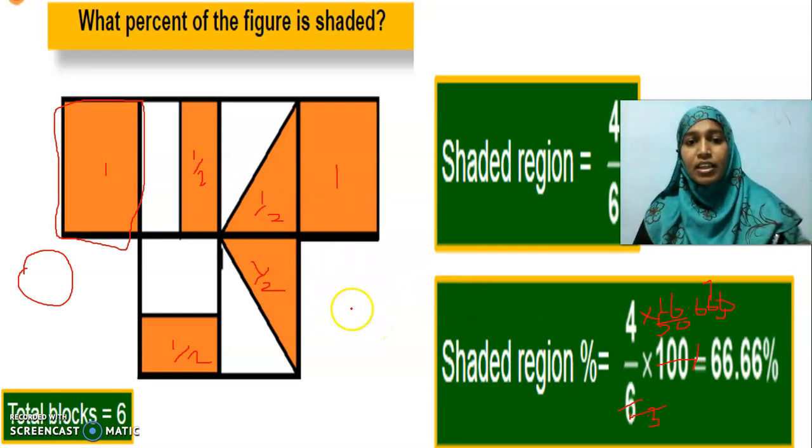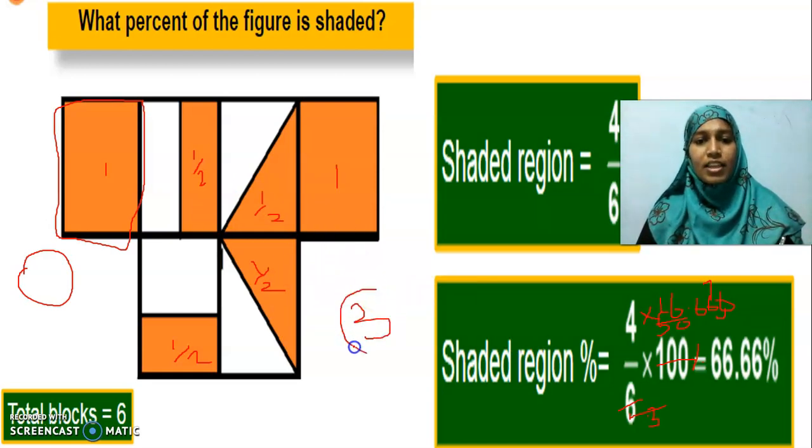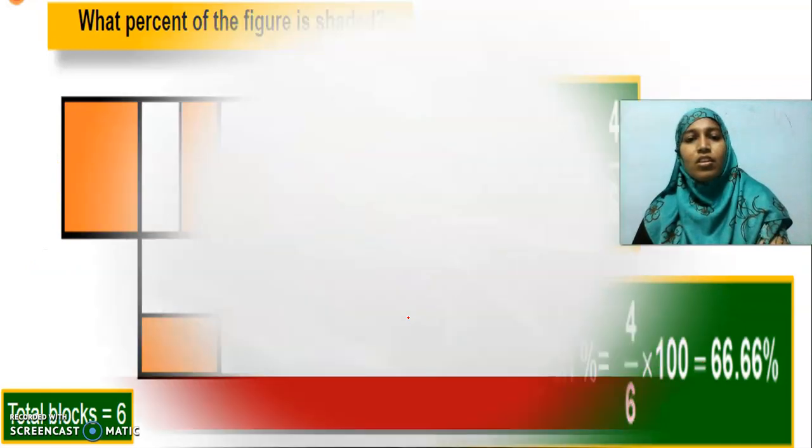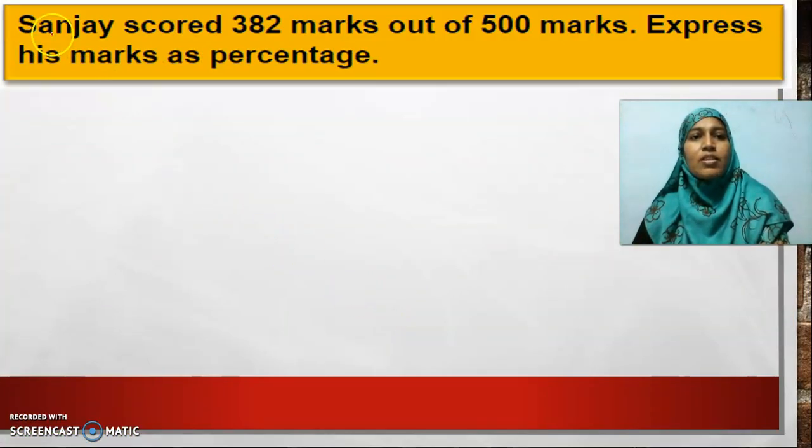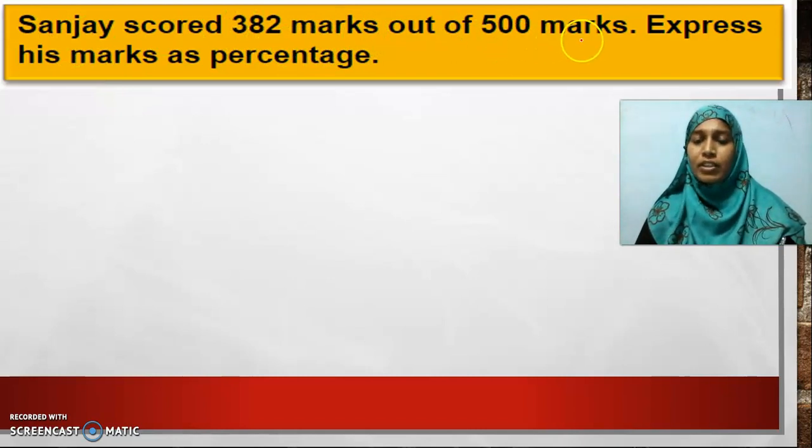This is the third question in your second exercise. Okay, you are going to do all the sums in your homework note. Now the next question is, Sanjay scored 382 marks out of 500 marks. Express his marks as a percentage. You can calculate your percentage from here onwards.